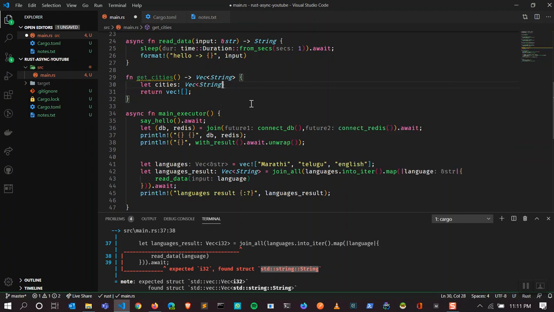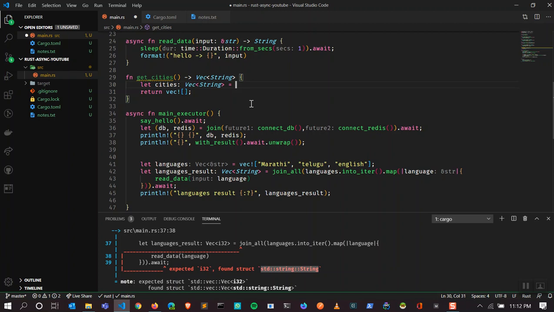There is a reason why I'm using String, not str. If you write str in a vector and pass that to a function, it creates a problem of lifetimes. If you're not aware of lifetimes, probably I'll make a video on lifetimes.